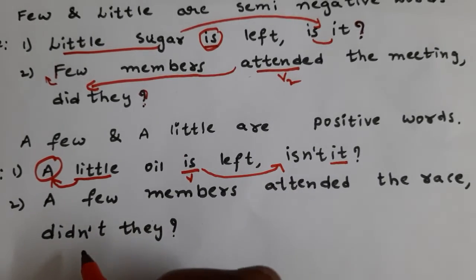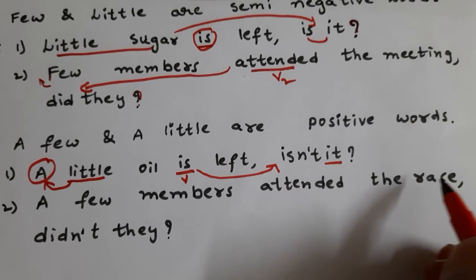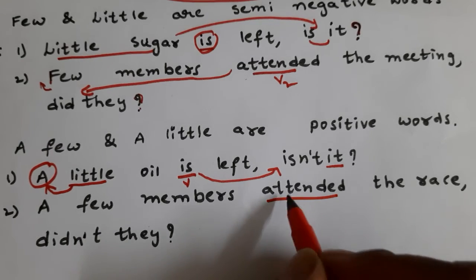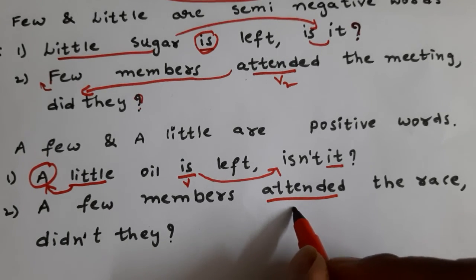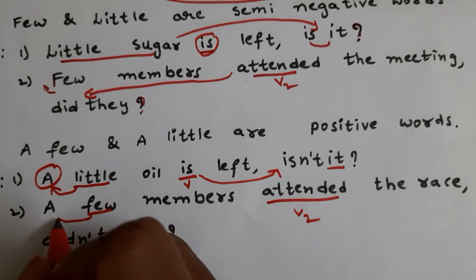Now you can see the second one. "A few members attended the race." The same thing happens here. Attended is V2. Before few, which is there?